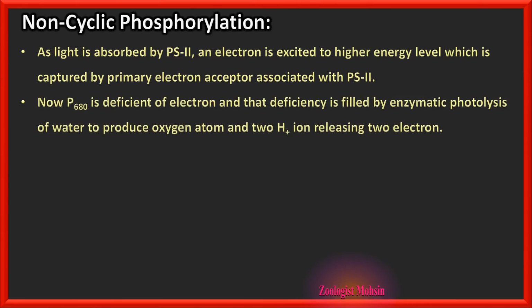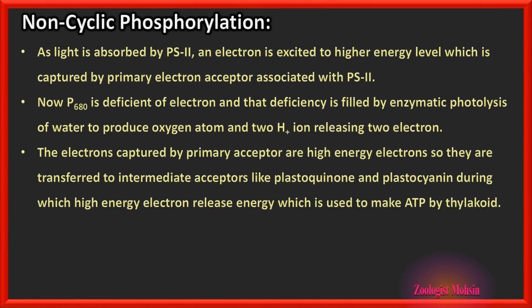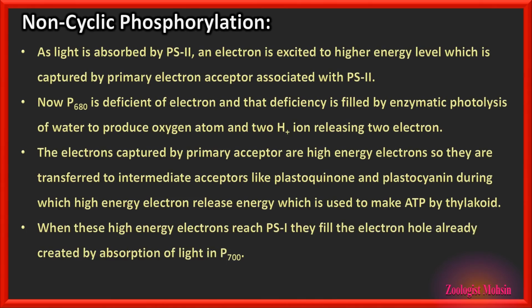Now P680 is deficient of an electron because that electron is already given to the primary acceptor, and that deficiency in P680 is filled by enzymatic photolysis of water to produce an oxygen atom and 2 hydrogen ions, releasing 2 electrons. The electrons captured by the primary acceptor are high energy electrons, so they are transferred to intermediate acceptors like plastoquinone and plastocyanin, during which the high energy electrons release energy which is used to make ATP by the thylakoid.